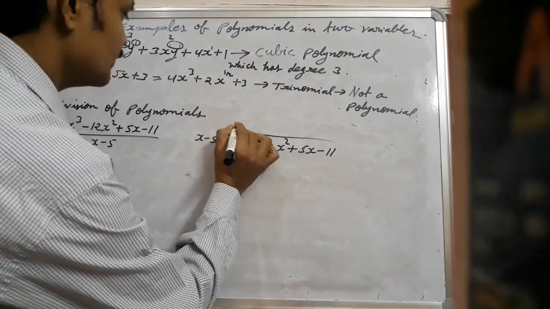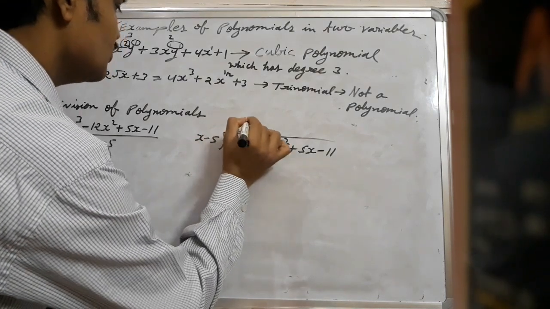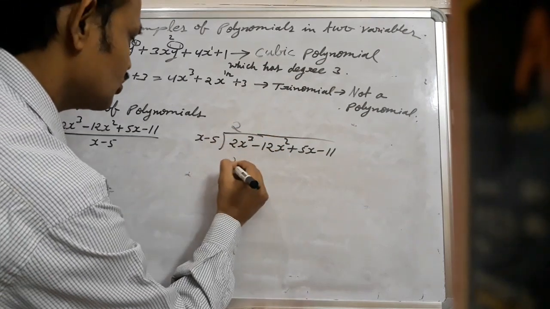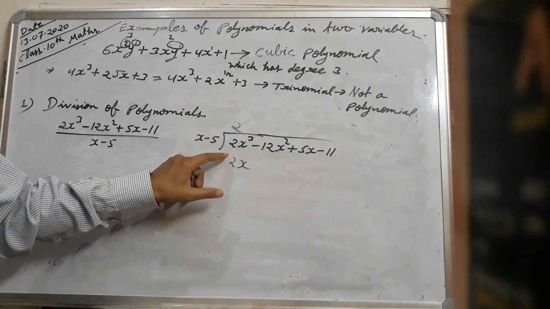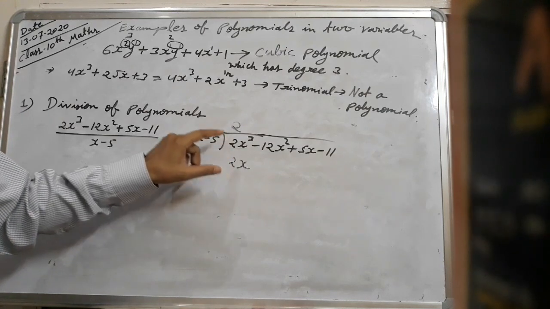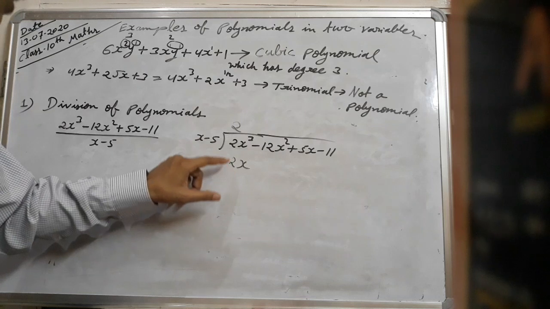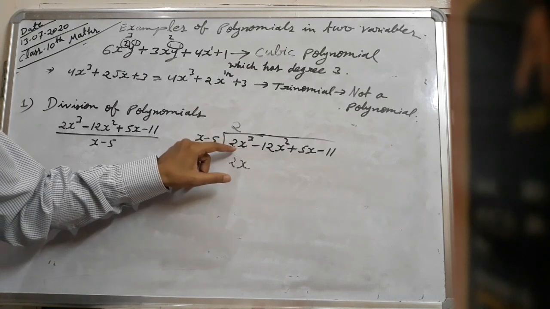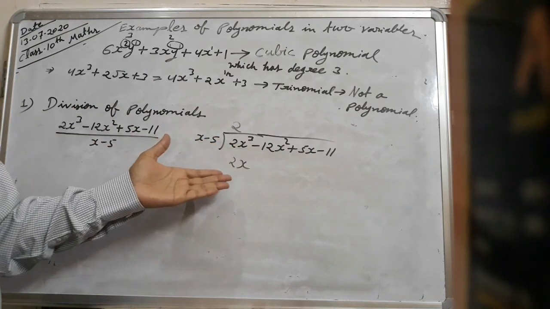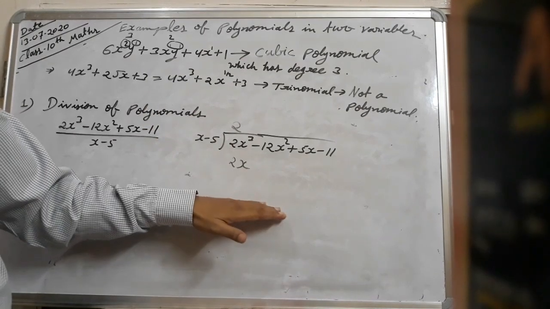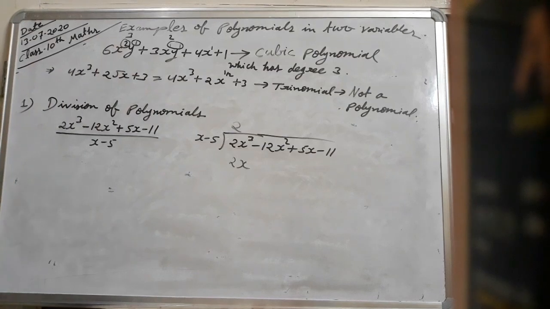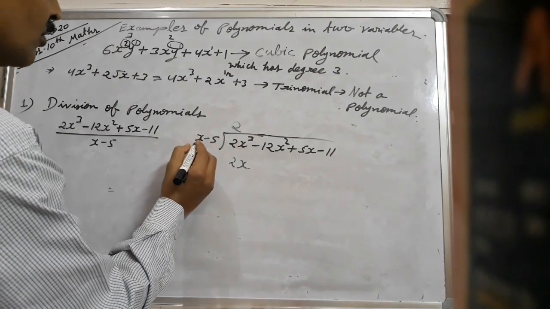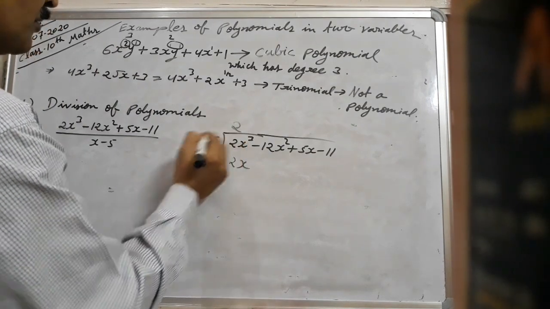X into 2 gives 2x, but we didn't get x cube. We have to bring the answer the same as this first term, so that when we are dividing in the second step, this first term will be eliminated. Then how will we multiply this one?